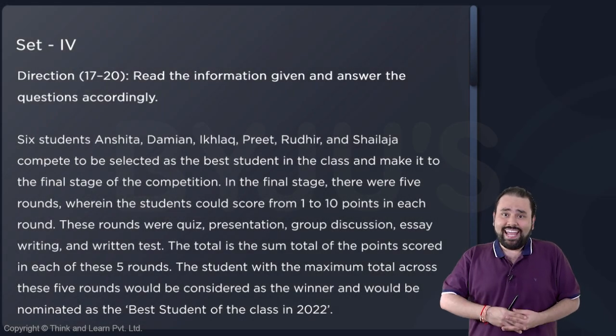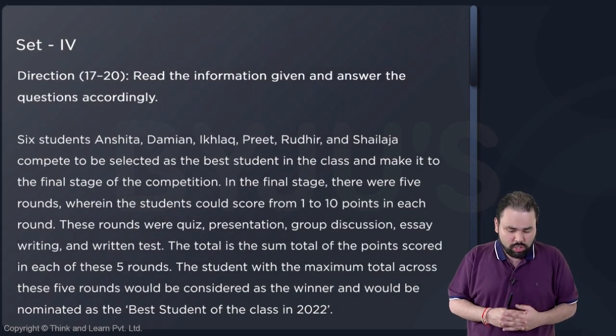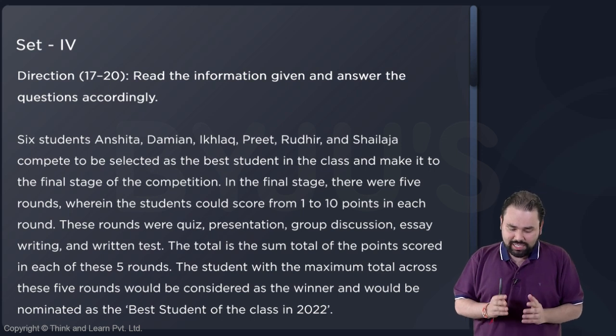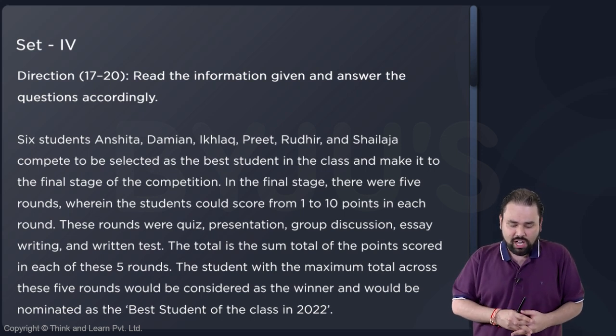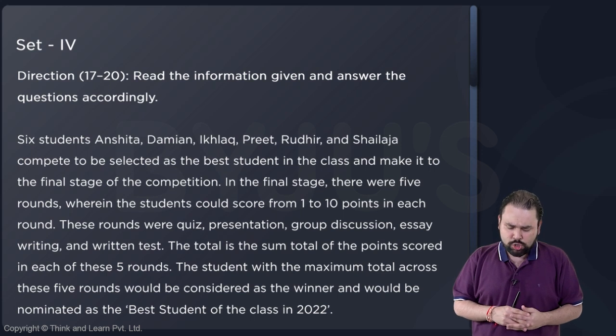Okay, let's look at the next set. Let's see what's in store. 6 students, Anshita, Damien, Ikhlaq, Preet, Rudhir, Shailaja, compete to be selected as the best student in the class, and make it to the final stage of the competition.